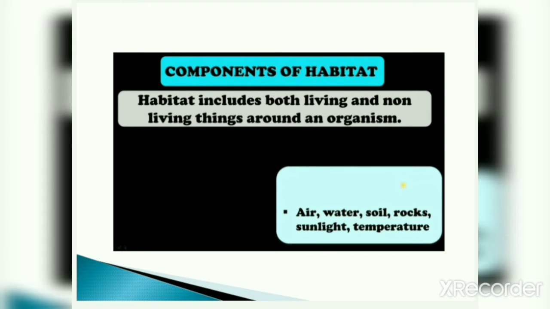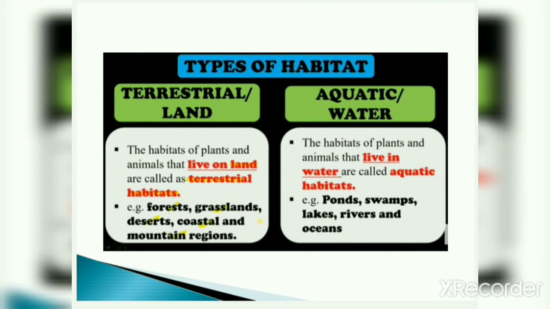Okay. Now next is types of habitat. There are two main types of habitat. The one is terrestrial, land, and the other is aquatic, or water. One type is terrestrial habitat, or we can say land habitat, and the other is aquatic habitat, or we can say water habitat. So first let's study about the terrestrial, land.